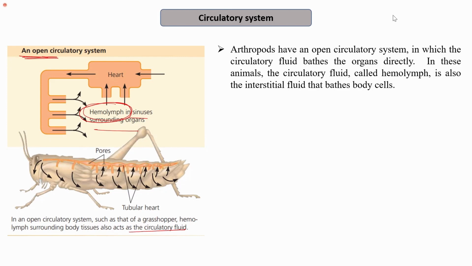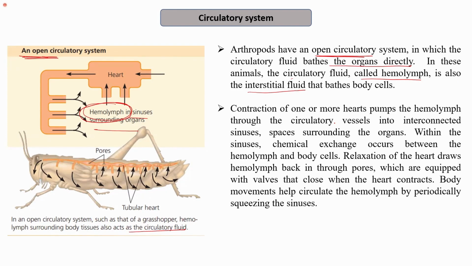So arthropods have an open circulatory system, as I mentioned, in which the circulatory fluid bathes the organs directly. There is no concept of blood vessels. In these animals, the circulatory fluid is called the hemolymph, and it is also the interstitial fluid that bathes the body cells. Contraction of one or more hearts pumps the hemolymph through the circulatory vessels into the interconnected sinuses, or the spaces surrounding the organs. Within the sinus, chemical exchange occurs between the hemolymph and the body cells, for example gaseous exchange also happens. Relaxation of the heart draws the hemolymph back in through the pores.